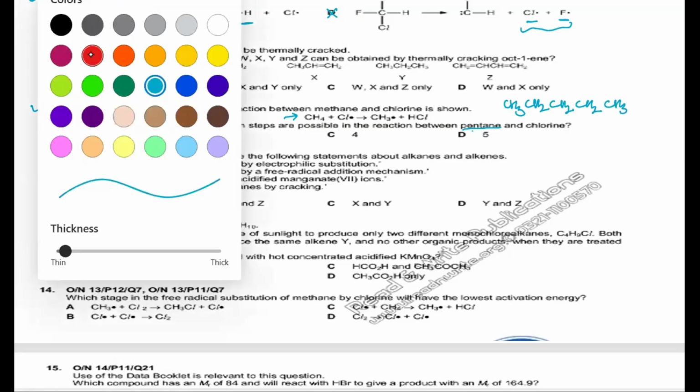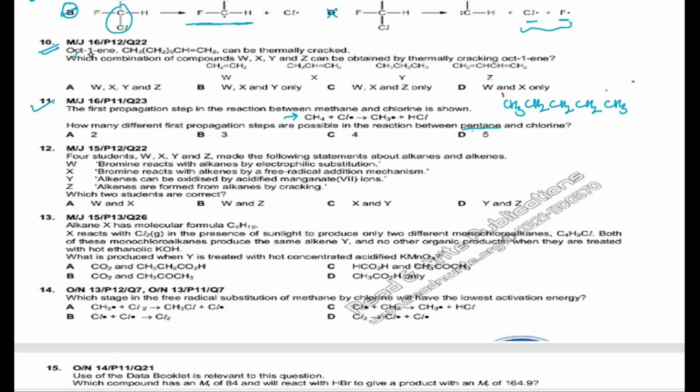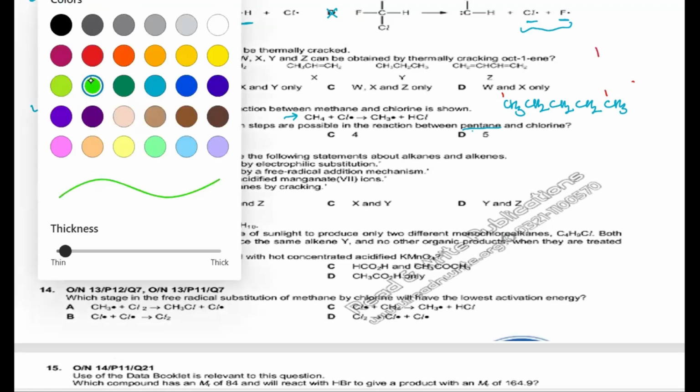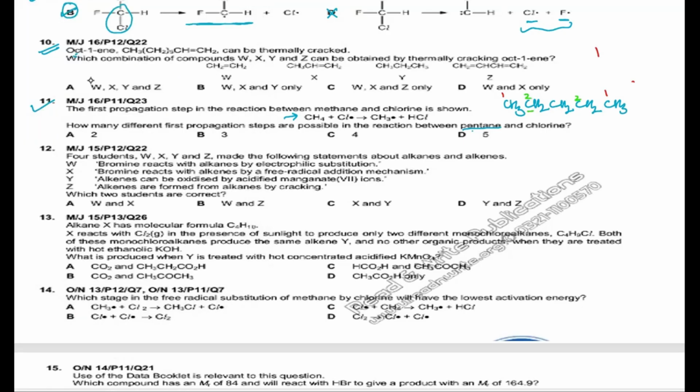If you talk about pentane, as I explained, these are going to be the terminal carbons. So whether the free radical is formed here or here means one isomer. Now coming to the next part, this is your second carbon. Whether the radical is formed here after removal of hydrogen, in this case, this is going to be your second isomer. And the third isomer will be when the hydrogen is substituted from this carbon. So altogether, in question number 11, we will be getting three isomers. You remember us doing a similar question when we were studying alkanes, right?